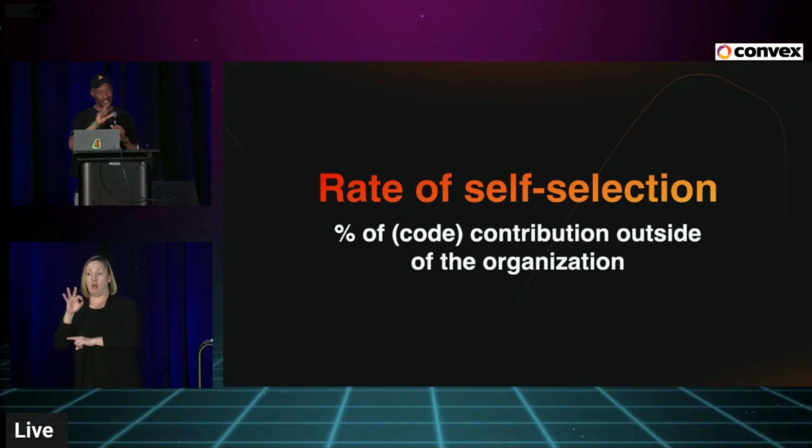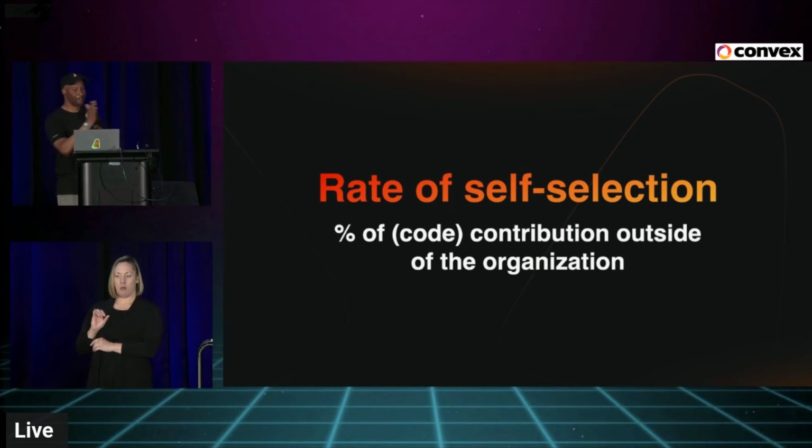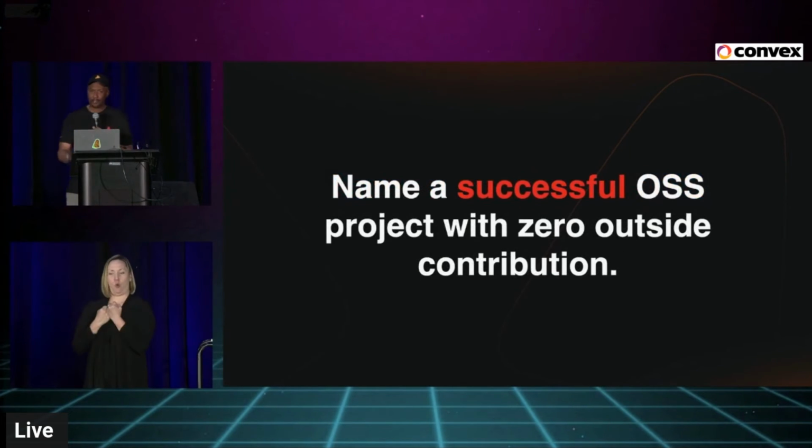If you can take the rate of self-selection and say, oh, I think I'm gonna make a contribution to React, and if I see that that number is 0, then I might wanna do something adjacent to React because I probably need to get a job at a company sponsoring or supporting React contributions. I was gonna ask the poll, I don't have a little QR code, but can anybody think of a successful open source project that has 0 outside contributions? Just yell it out.